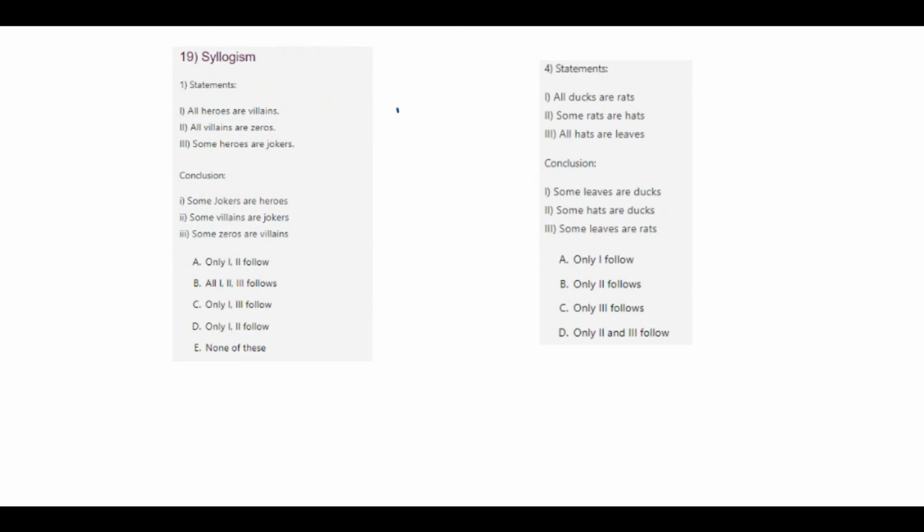Syllogism. So syllogism is nothing but statements which are given, and the conclusions are also given for the statements, and we check whether the conclusions are correct or not. I'll show you how to frame syllogisms. Here we have three statements. All heroes are villains, so we can represent it diagrammatically. I'm taking H as heroes, all heroes are villains.